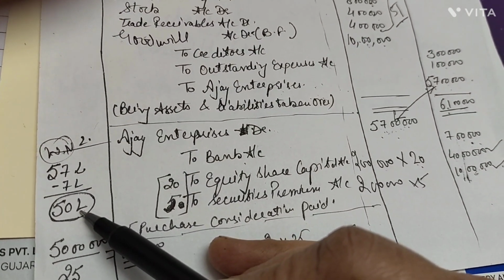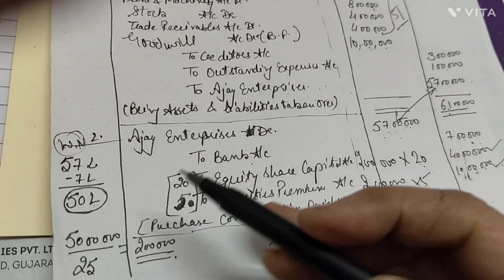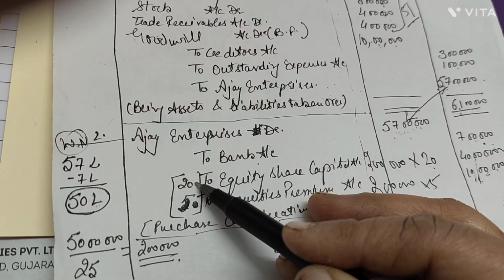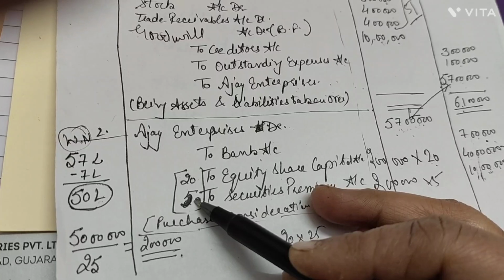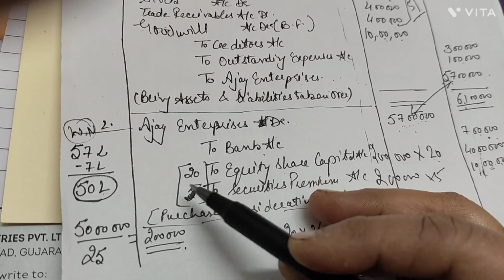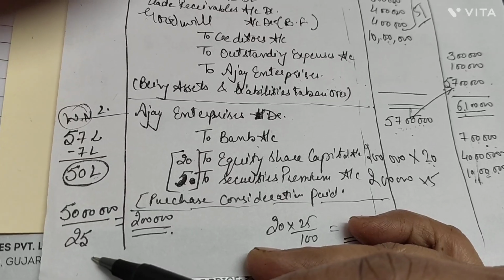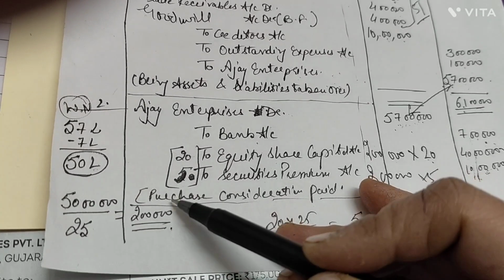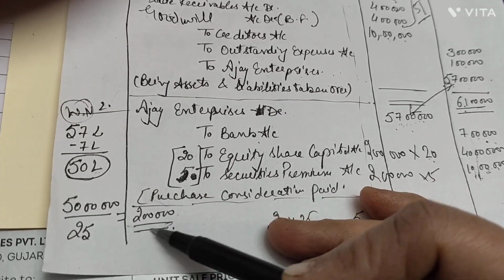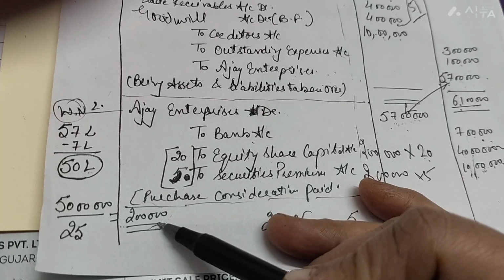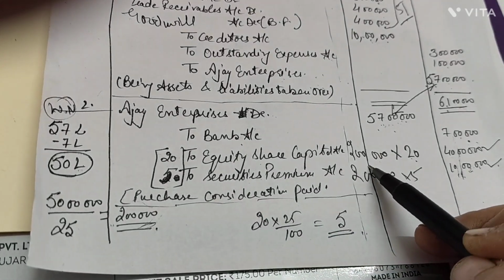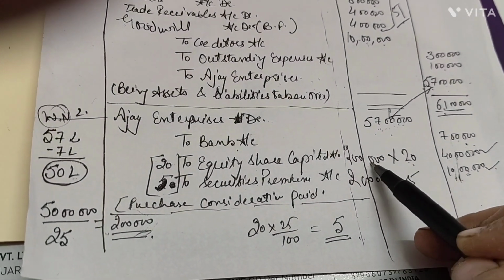Now 50 lakh was the due amount, for which the shares were issued at rupees 20 with the premium of 5. So what was the issue price? 25. So 50 lakh divided by rupees 25, how many shares were issued? That is 2 lakh shares were issued by the given company.